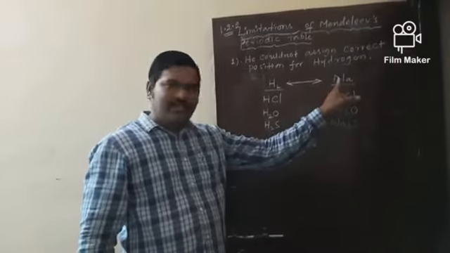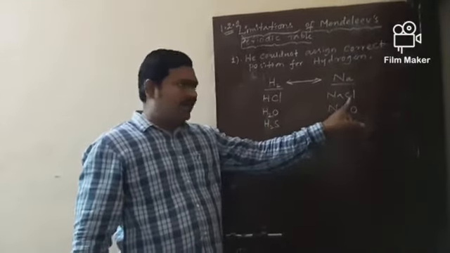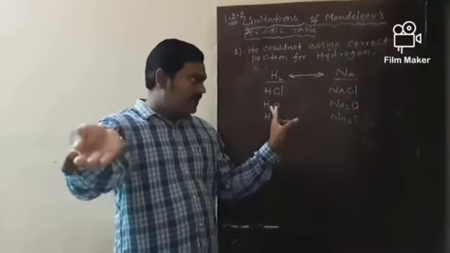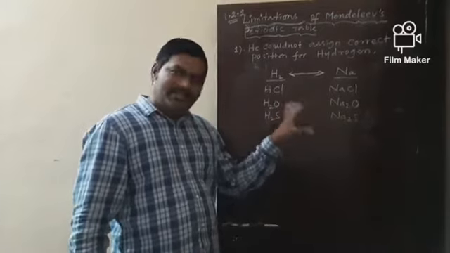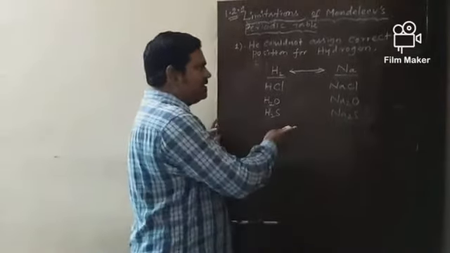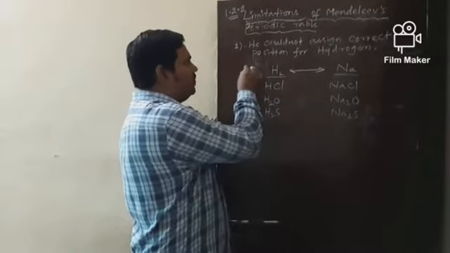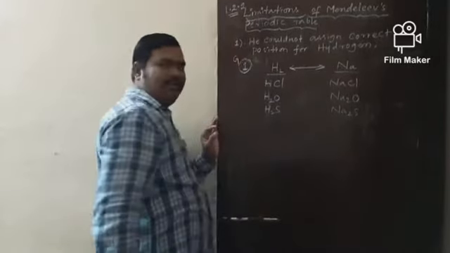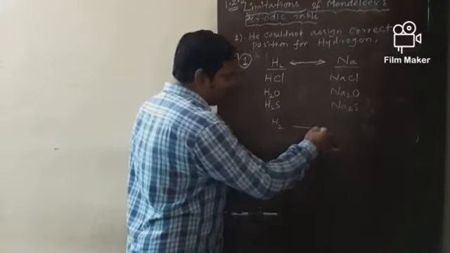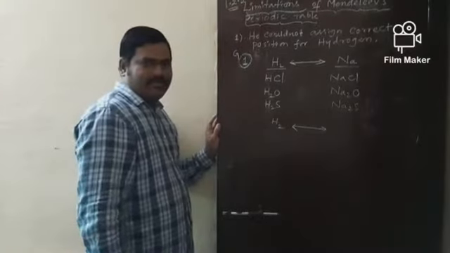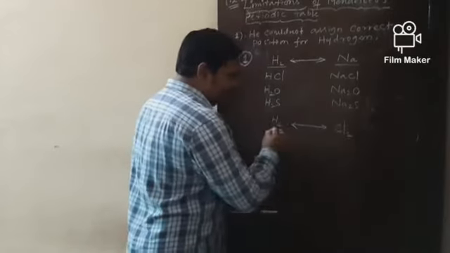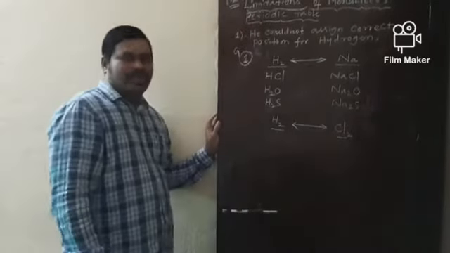So like metals, hydrogen is able to form the corresponding chloride with chlorine, the corresponding oxide with oxygen, and the corresponding sulfide with sulfur. Because of these similarities, hydrogen belongs to group 1. Okay. At the same time, hydrogen is even similar to group 7 elements. Let me take one group 7 element. What is that? Chlorine. What is the similarity between hydrogen and chlorine?